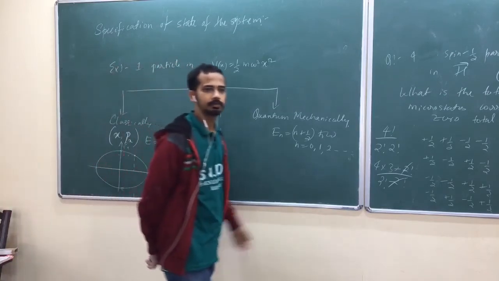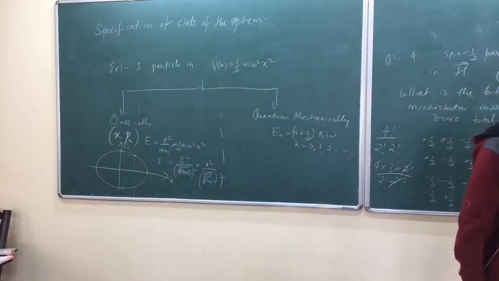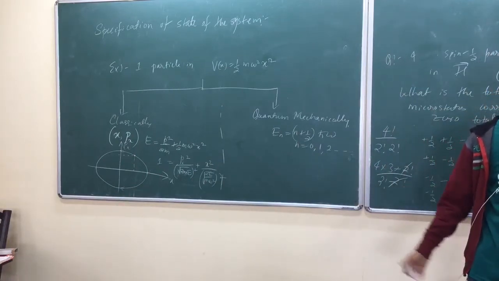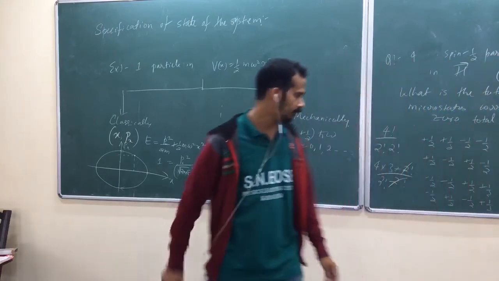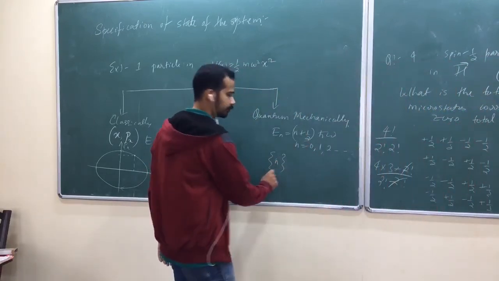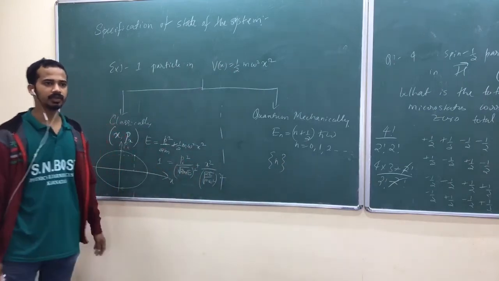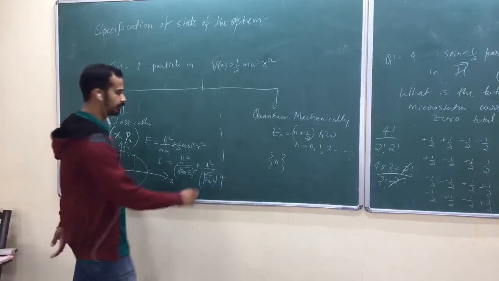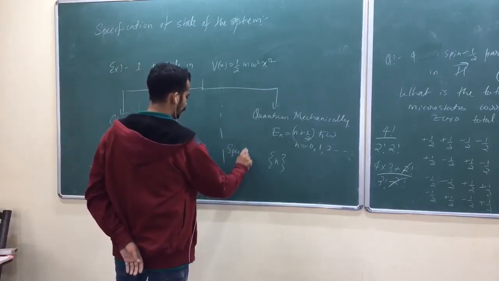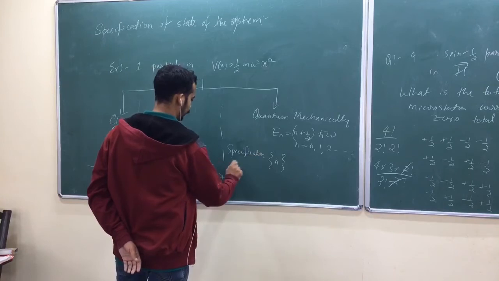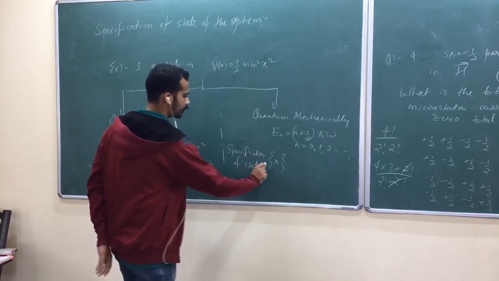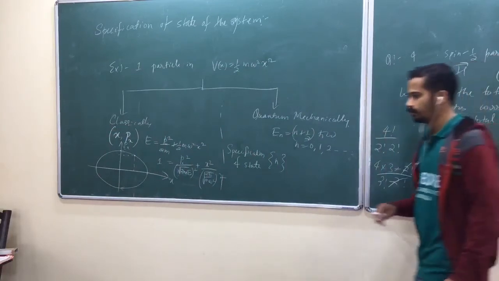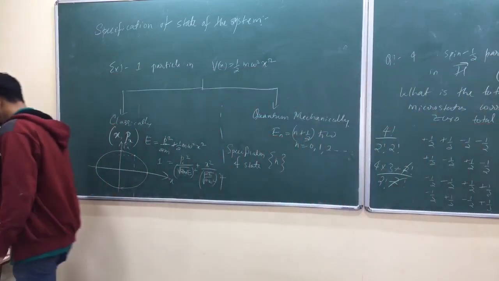Earlier, what did I take for a spin-half particle? The m_s value, am I right? Now, what do I have to take here? The n value. The n value is the specification of the state of the system. n equal to 0 means it is in the ground state, n equal to 1 means it is in the first excited state, isn't it? The state of the system is given by n, by giving that quantum number.